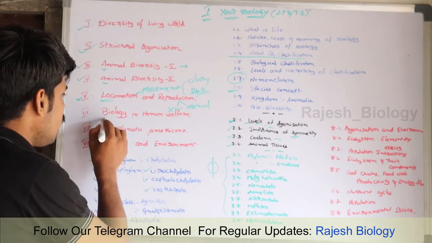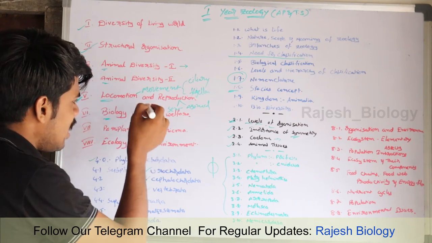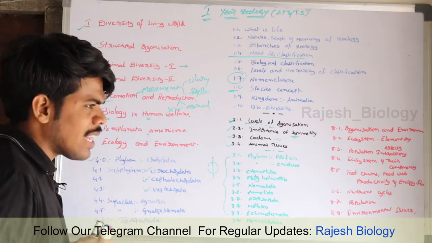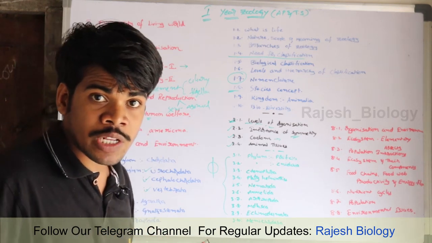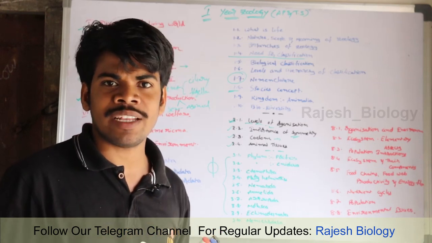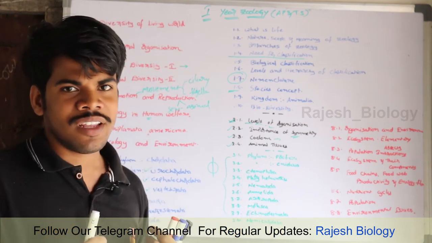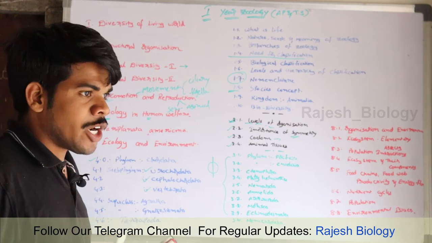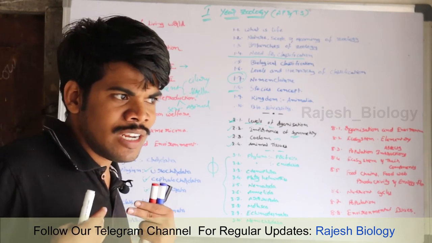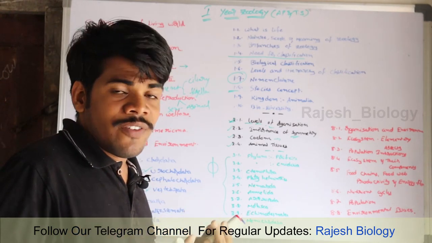So this is about health and diseases, and it deals with some parasites, parasitic adaptations, which is very interesting. Parasites develop some adaptations to successfully lead life in our bodies.